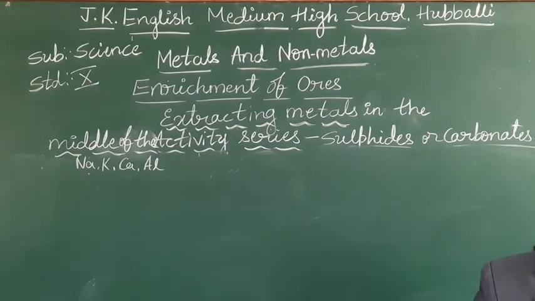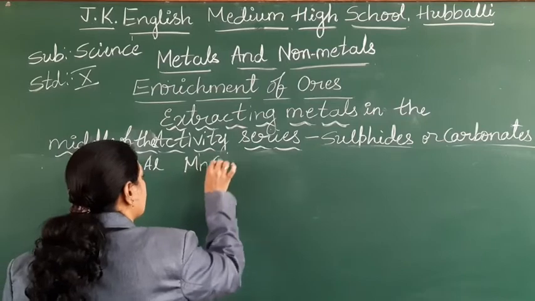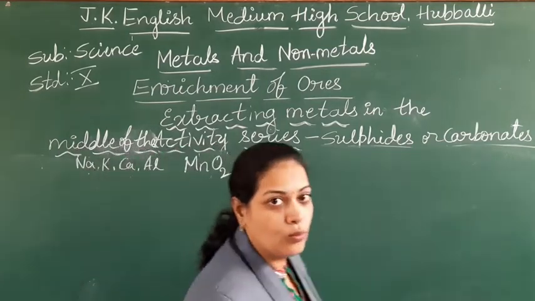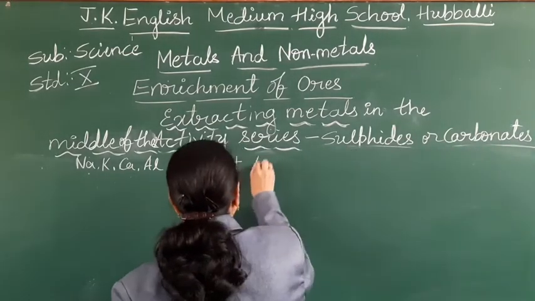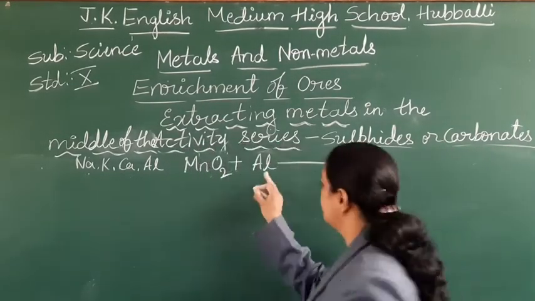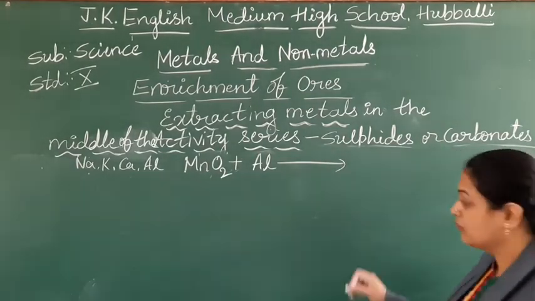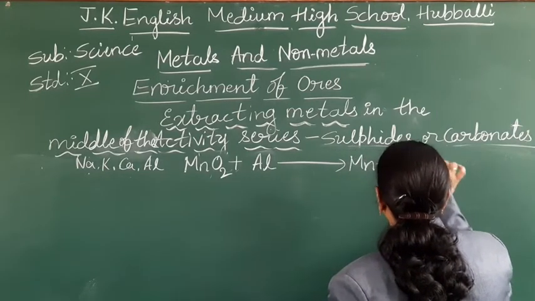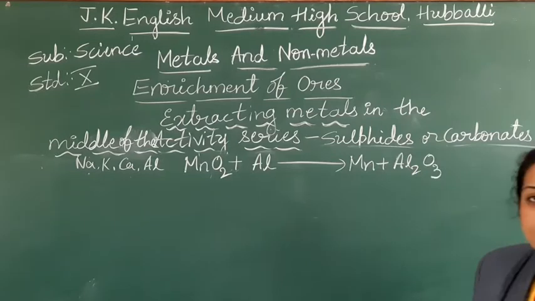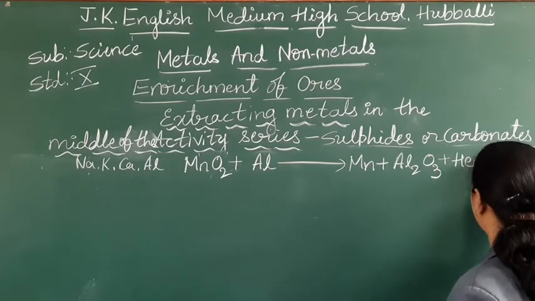For this one example, students, MnO2, manganese dioxide, when it is treated with the aluminium, here aluminium is one of the reducing agents. So aluminium, you are getting manganese plus Al2O3. You can say it as displacement reaction also, students. Al2O3 you are going to get with high liberation of heat.